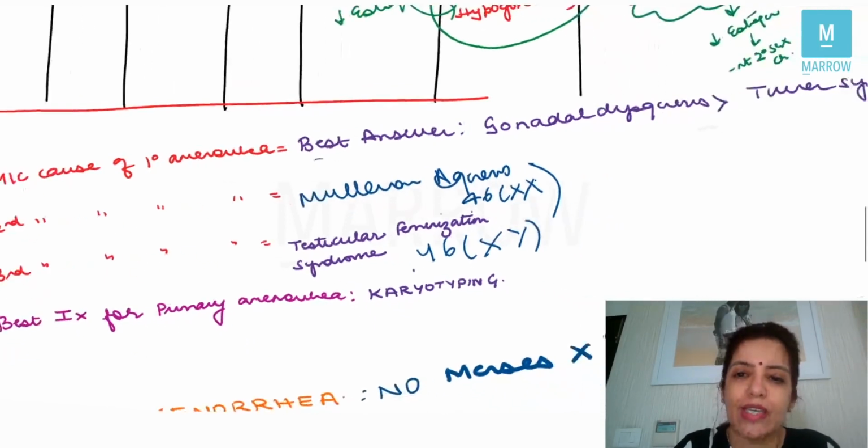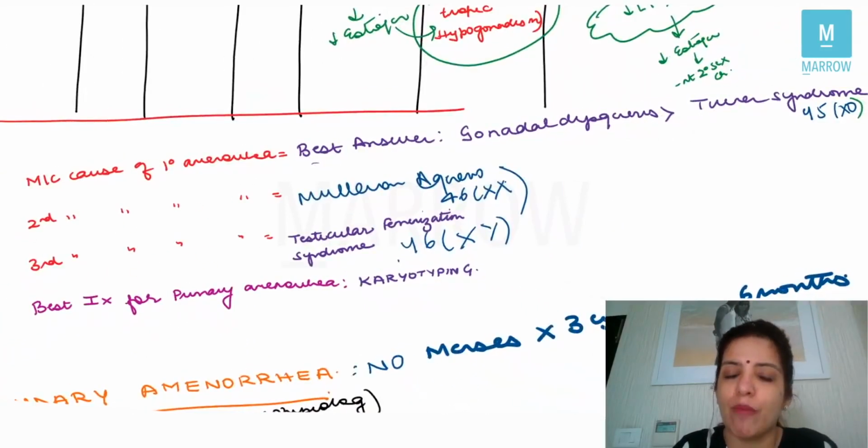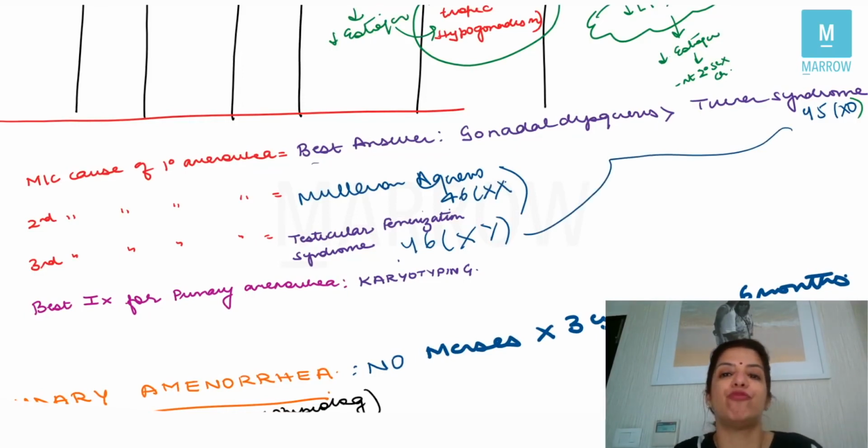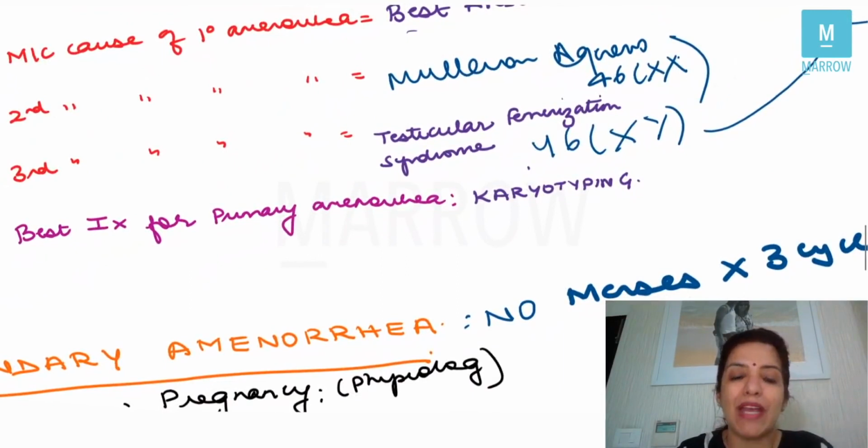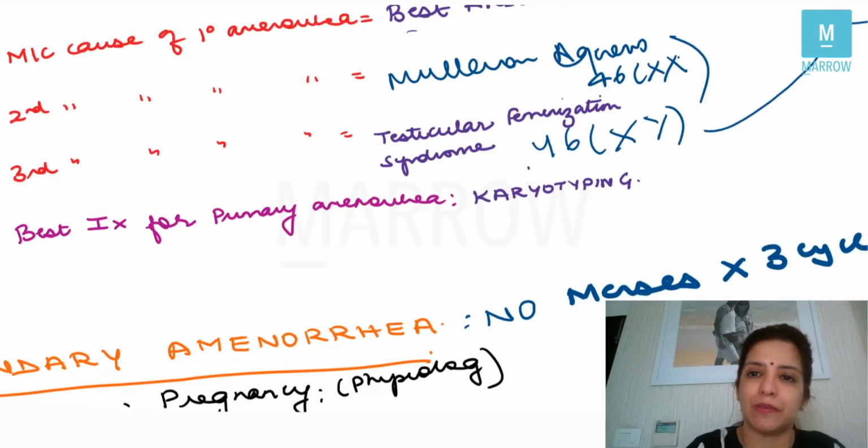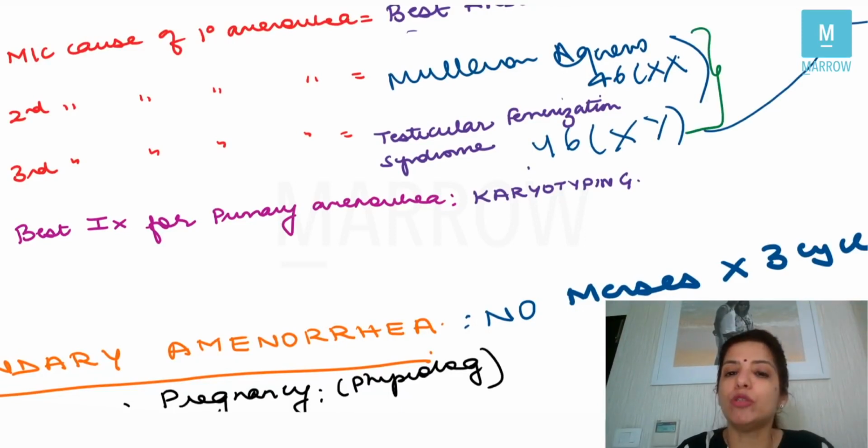So you can see that in the most common cause of primary amenorrhea, second most common cause of primary amenorrhea, and third most common cause of primary amenorrhea, all of them have different karyotypes. In other words, if I ask you what is the best investigation for primary amenorrhea, you are going to say karyotyping. Similarly, if you see here, in both Mullerian agenesis and in testicular feminizing syndrome, uterus will be absent.